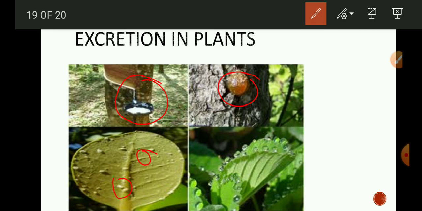These are calcium oxalate crystals which you can see in tomatoes and in the leaves of spinach. This one is the water droplets which are eliminated in the process of transpiration.